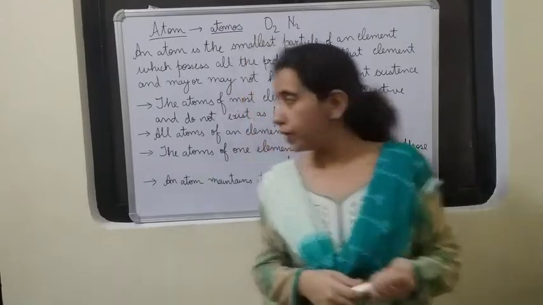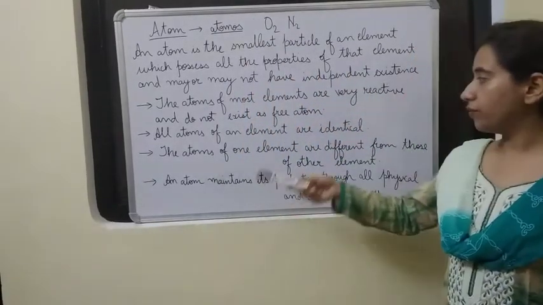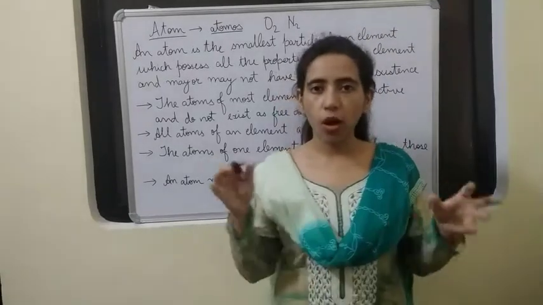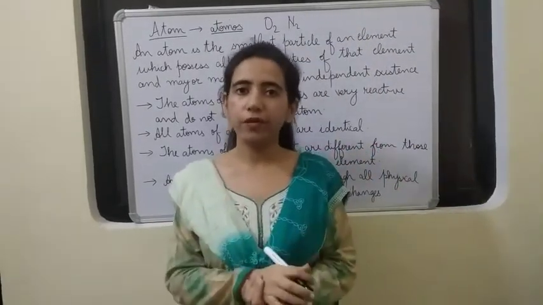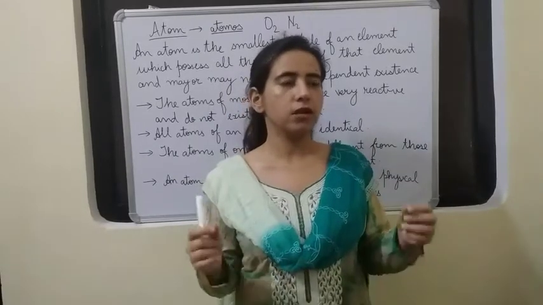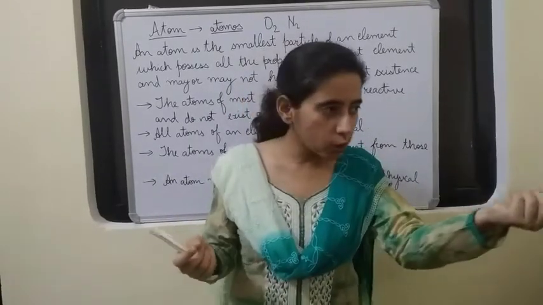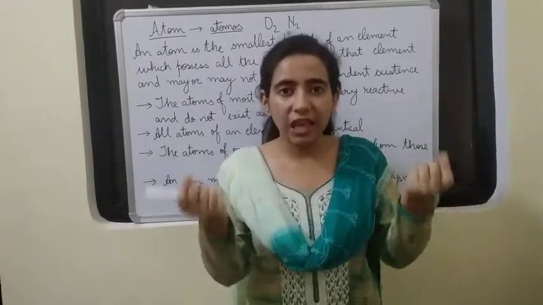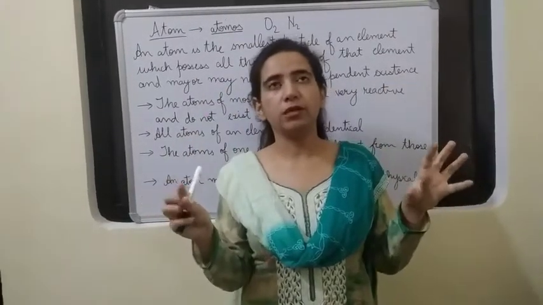Alright, then the second one, all atoms of the elements are identical. Now this point says that all the atoms for a particular element will be identical. That means if there is a iron rod, if you are taking one atom from one corner and other atom from the other corner, they will have all the same properties.